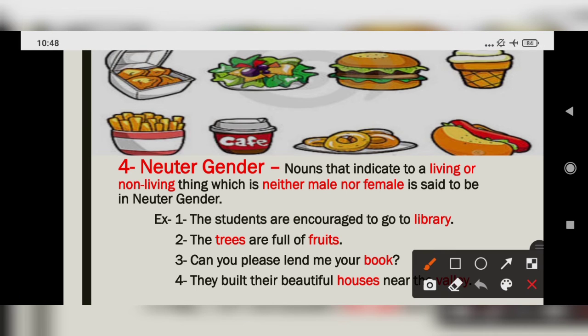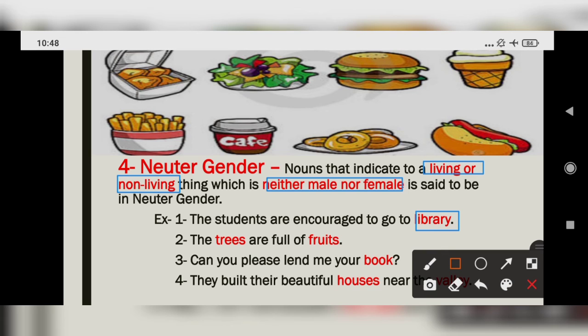Neuter gender. Nouns that indicate a living or non-living thing which is neither male nor female is said to be in neuter gender. Yes, means it may be living or non-living, but they indicate neither male nor female. Okay, like the students are encouraged to go to library. Actually, library is non-living and has nothing to do with gender, whether it is male or female.